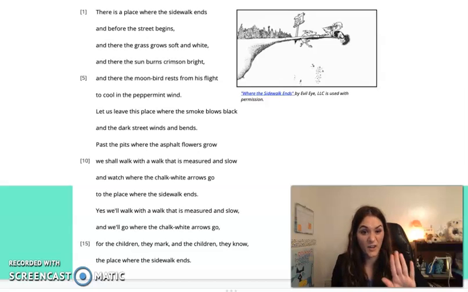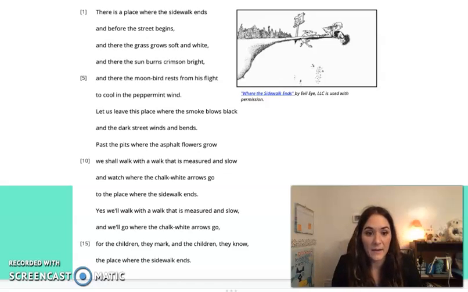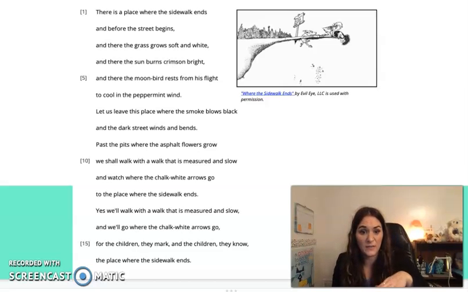All right, so that's the end of our first stanza, and there are two things I want us to think about in that first stanza. The first is the very first phrase that we heard: there is a place where the sidewalk ends and before the street begins. On your page, I want you to write down what you think this place is that Shel Silverstein is describing. Write down some ideas, you can have more than one. What do you think this place could be? You can record that in the margins of your text.